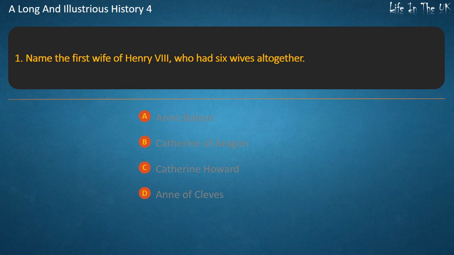Question 1. Name the first wife of Henry VIII, who had 6 wives altogether. Anne Boleyn, Catherine of Aragon, Catherine Howard, Anne of Cleves. Answer. Catherine of Aragon.